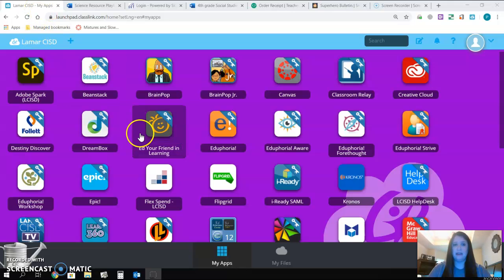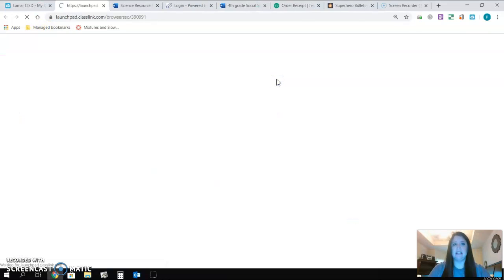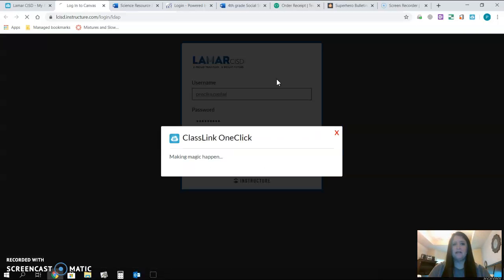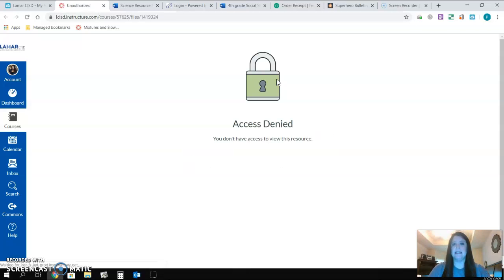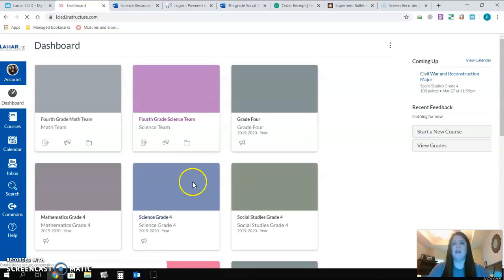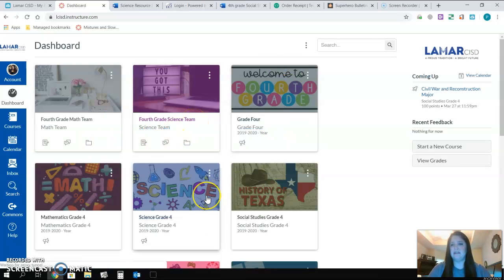So here's my ClassLink. When I go to Canvas, it should automatically log me in because I've logged into ClassLink. If this message pops up, just click on Dashboard. When you click on Dashboard, you can see all your courses. Yours look a little bit different than mine, but here's the math course.